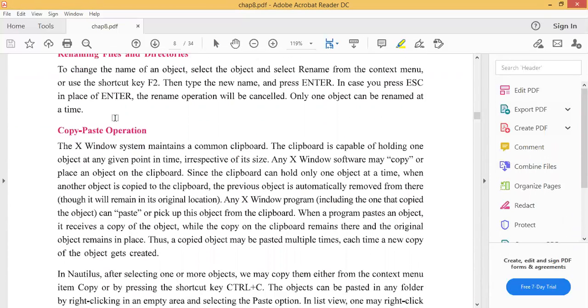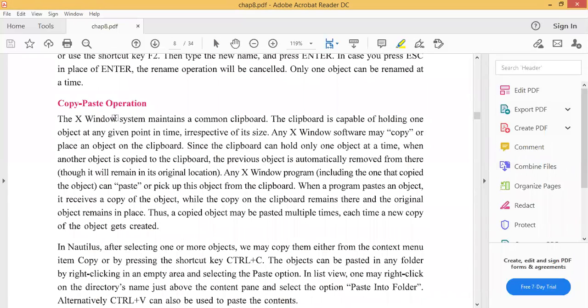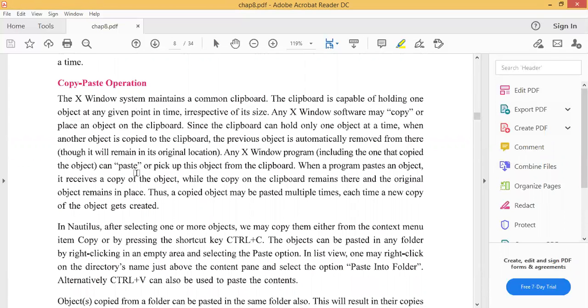The X Windows system maintains a common clipboard. The clipboard is capable of holding one object at any given point of time. So irrespective of its size, any X Windows software may copy or paste. You know very well we are doing copy paste properly.